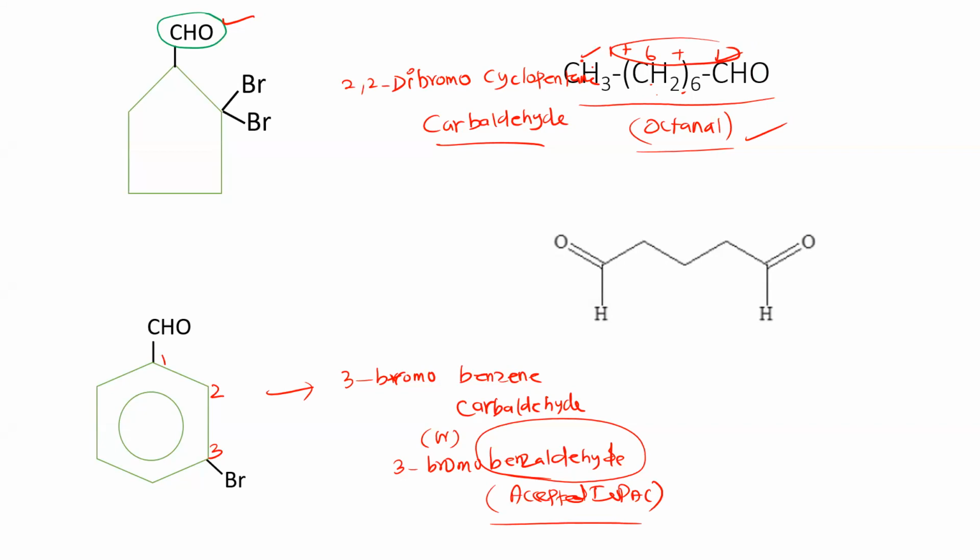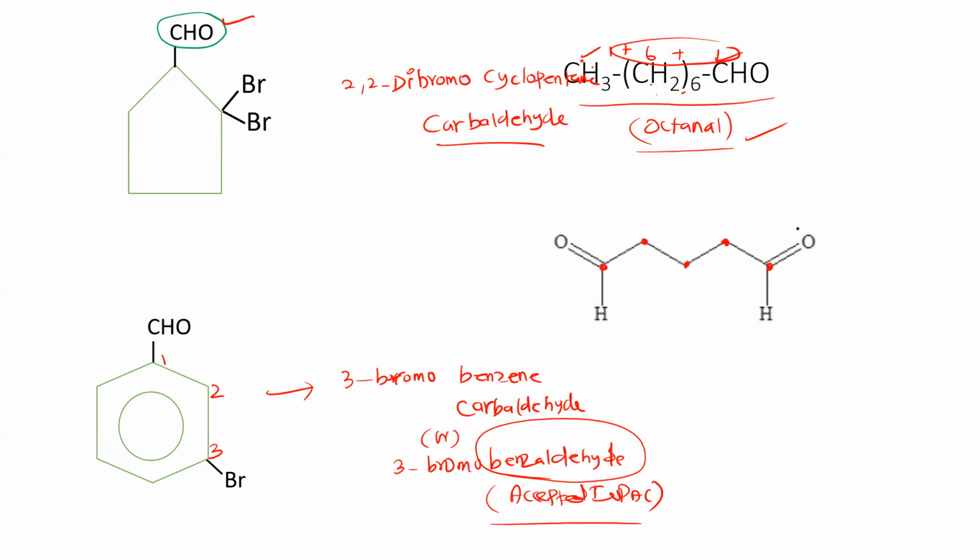Okay, how will you name this? So this is 1 carbon, 2 carbon, 3 carbon. Pentane 1,5 dial.